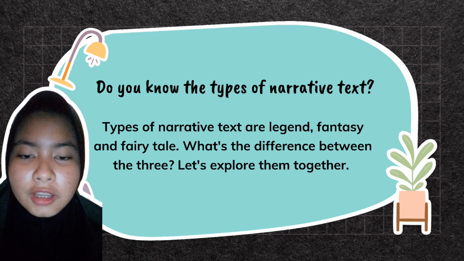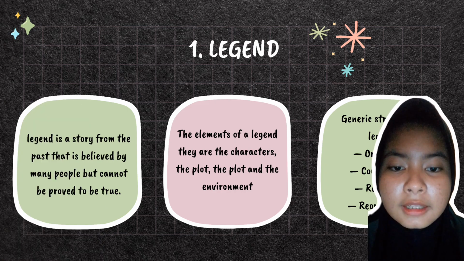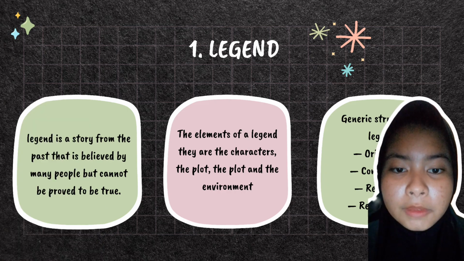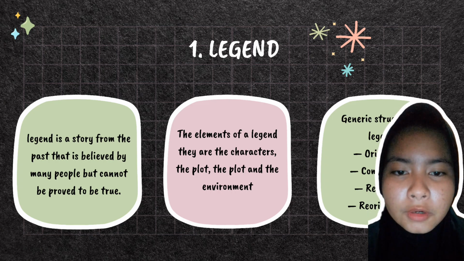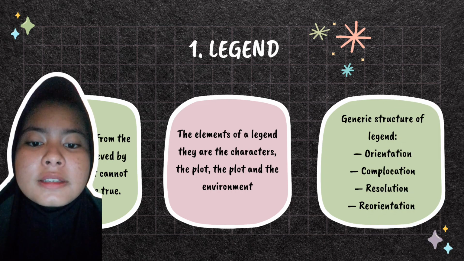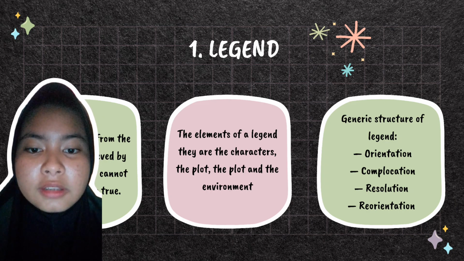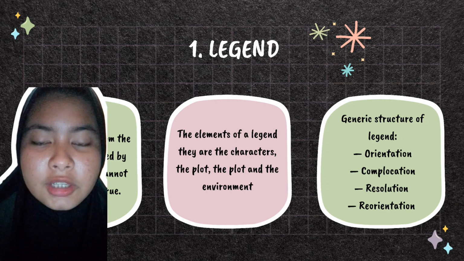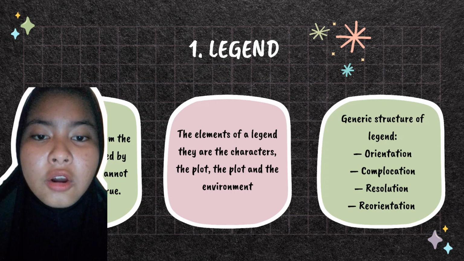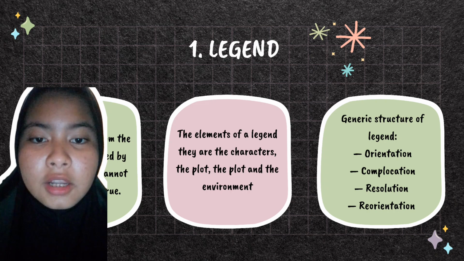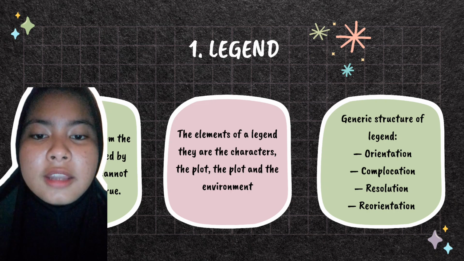Let's explore them together. Okay, first one is legend. Legend is a story from the past that is believed by many people but cannot be proved to be true. The elements of a legend are the characters, the plot, and the environment. Generic structures of the legend are orientation, complication, resolution, and then reorientation.